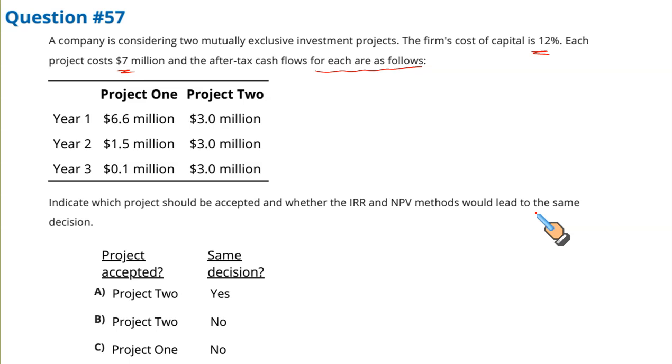So far, we have been debating with the idea that mutually exclusive projects would result in a divergent decision between the NPV and IRR. Is it so? Let us see. These are mutually exclusive projects. Let us see what IRR and NPV do with this project. It's a wonderful question.